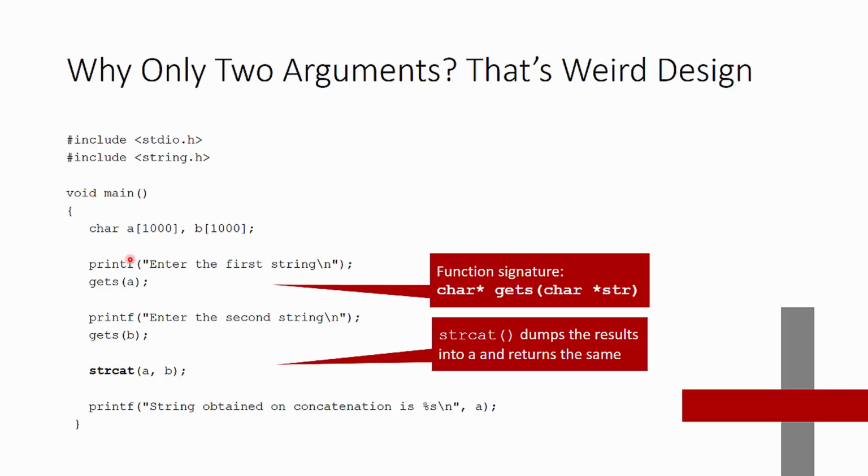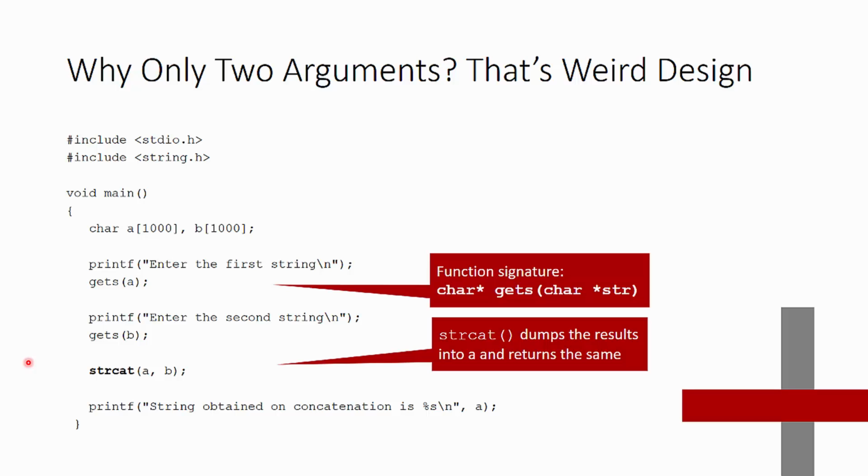We'll printf out an informational phrase here, enter the first string, and then we're going to run a function called getS, which is going to get a string and set it into our character array, the character array A. We'll do the same thing again, enter the second string and put its results into array B. Then we're going to run the string concatenate function.